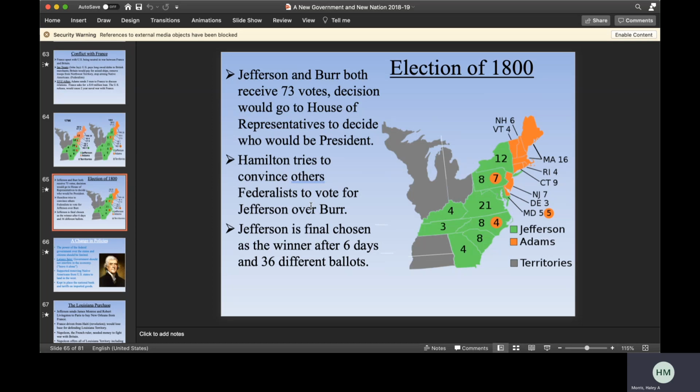Essentially, Hamilton even encourages Federalists to vote for Jefferson over Burr, because Hamilton and Burr did not get along whatsoever. We briefly discussed that during class, if you remember. And Jefferson is finally chosen as the winner after 6 days and 36 different ballots in the House of Representatives to decide who would be president, because it was too close of a call.